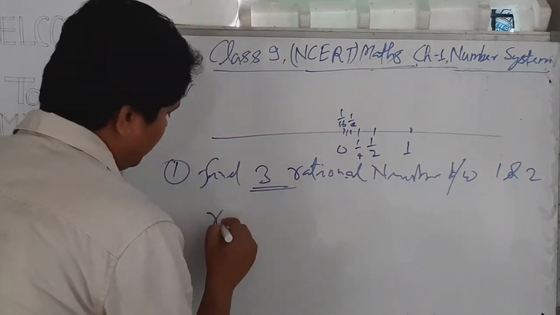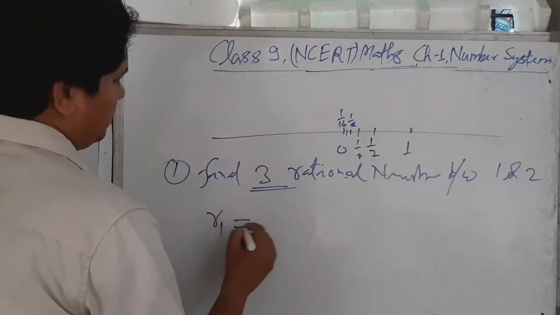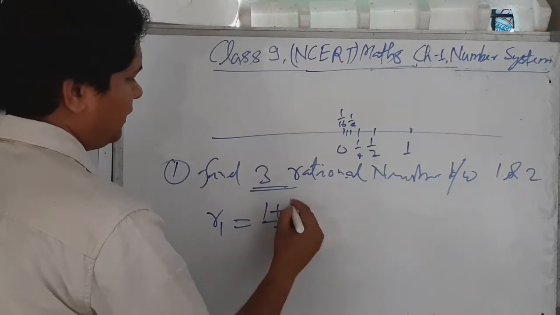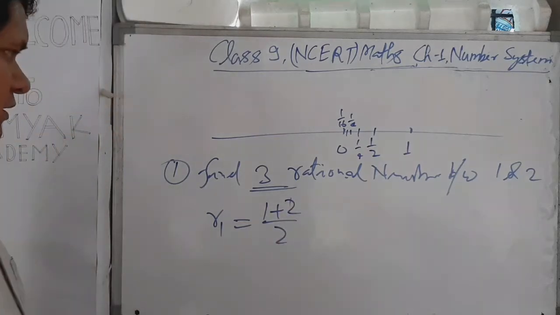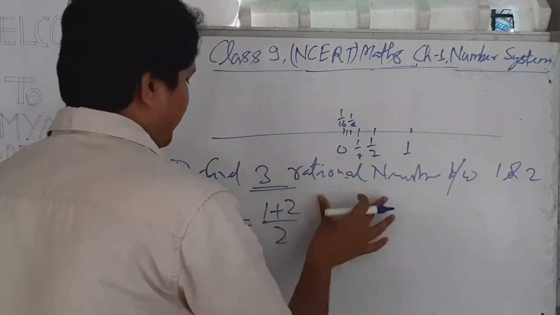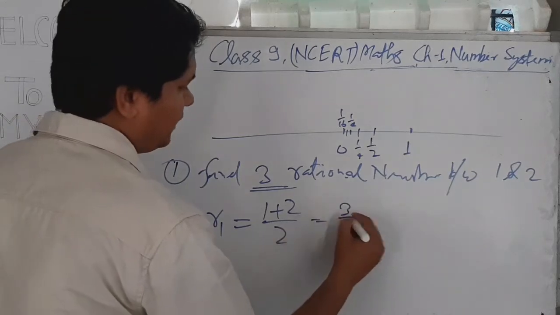The first rational number, we can write R1, is (1 plus 2) by 2, where both are the given numbers. First we add and then divide by 2. We get 3 by 2.